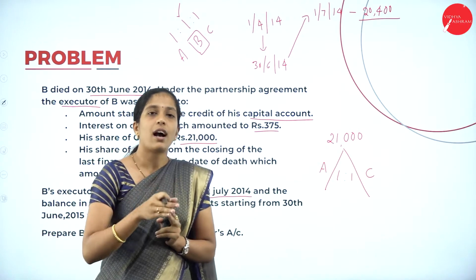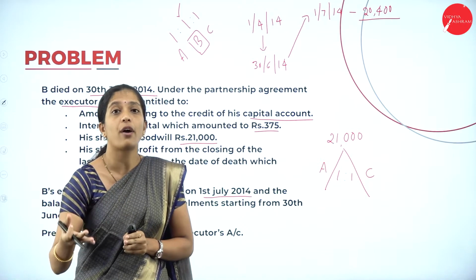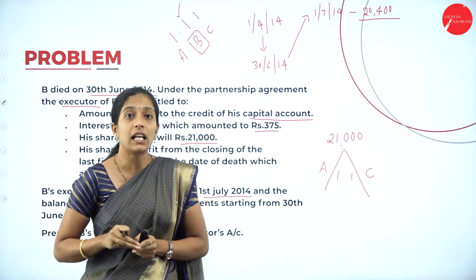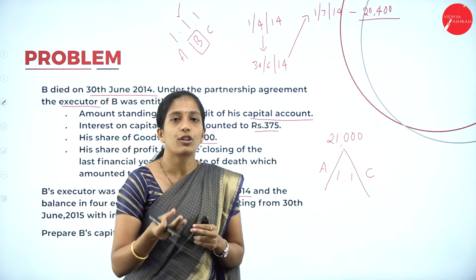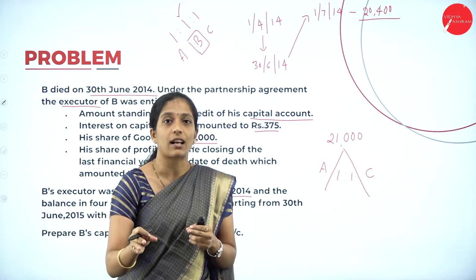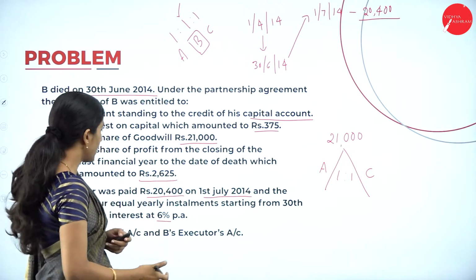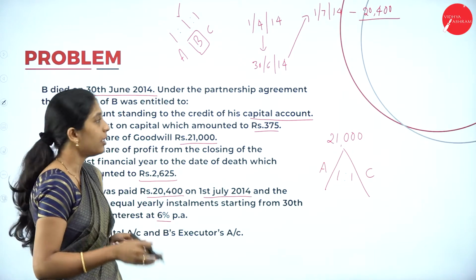So we learnt how we are going to prepare capital account and executor account, but we don't know how we are going to prepare executor account when the payment is made in installment. So in today's session we learn how we are going to prepare deceased partner's executor's account when payment is made in installment. Now we shall move on to preparation of B's capital account.